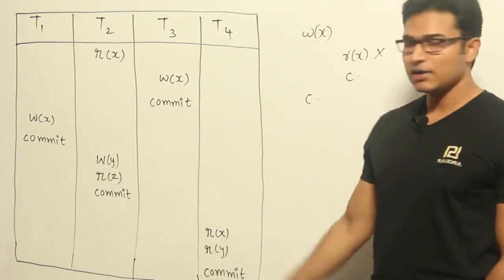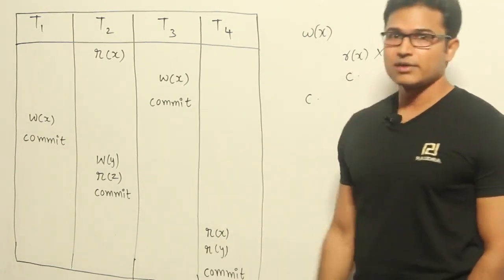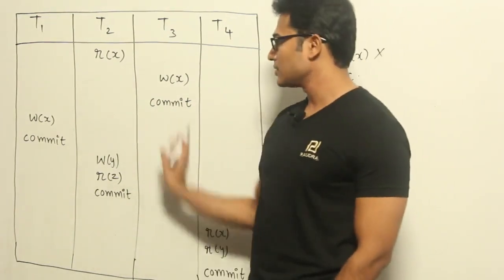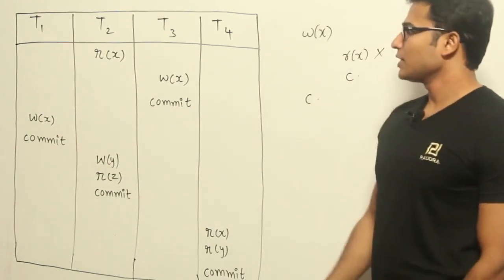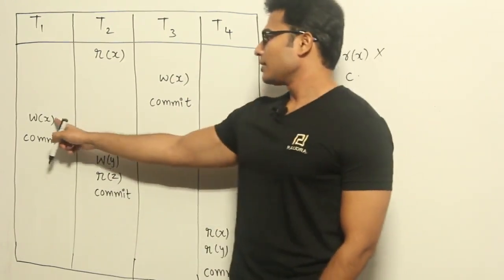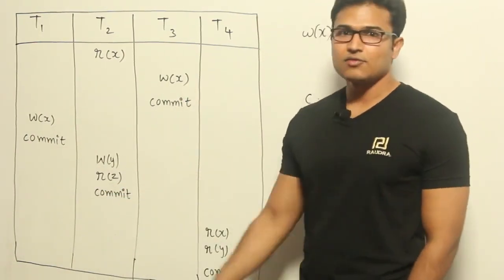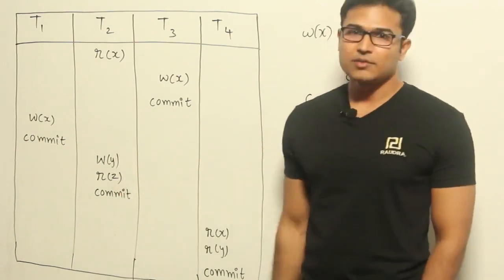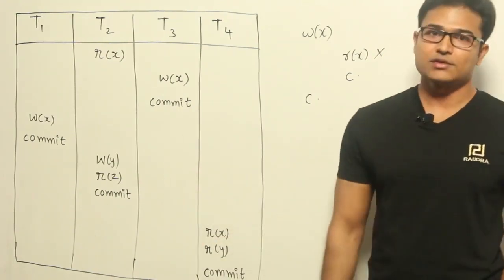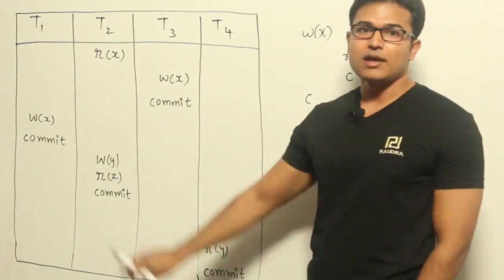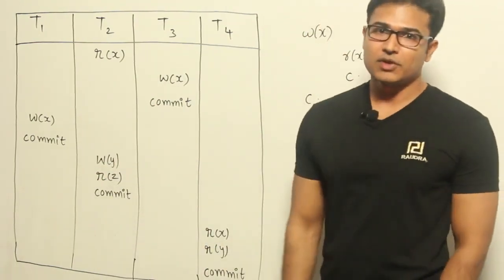So whenever you are reading data from some other transaction, you should be sure that the other transaction commits, then only you should commit. If that is the case, then it is recoverable. So in this case it is recoverable. In fact, we are reading or writing only from the committed data. So you see this here, write is done, immediately commit is done, write is done, immediately commit is done, write is done, immediately commit is done. Therefore after every write we are committing immediately, so there is no way we are going to get any problem coming to cascadeless also. So it is cascadeless actually, and every cascadeless is already recoverable. So it is definitely recoverable, we need not worry about cascading.